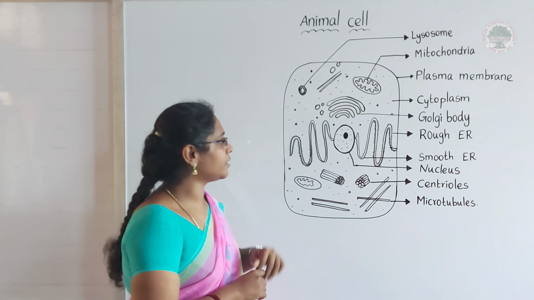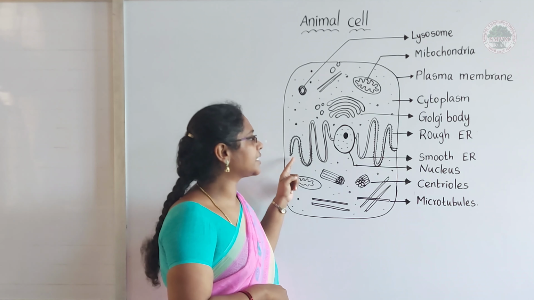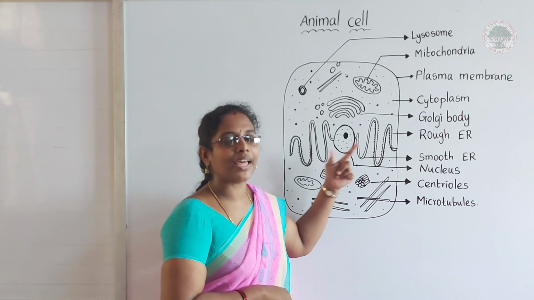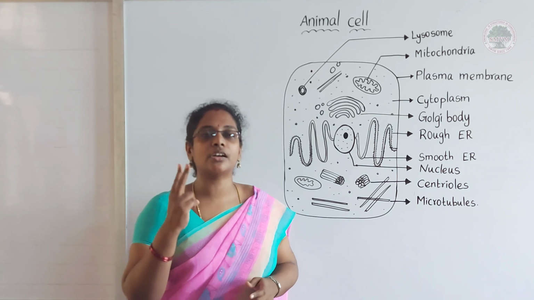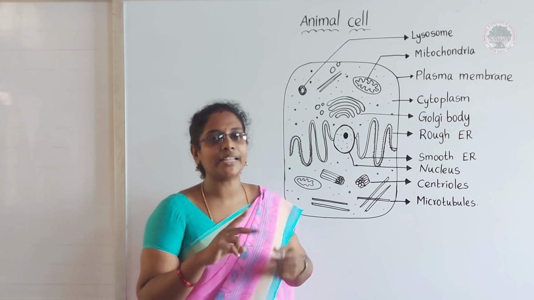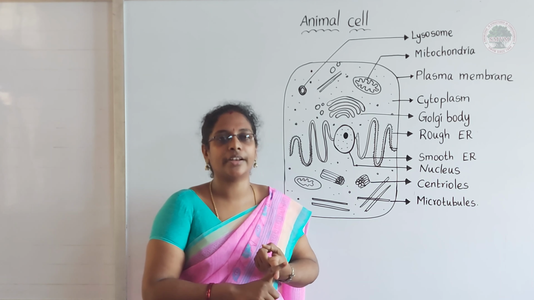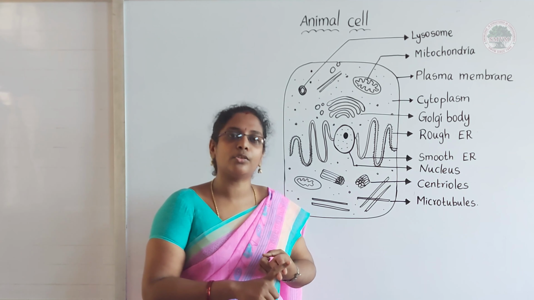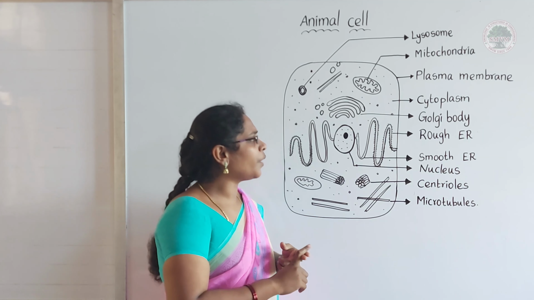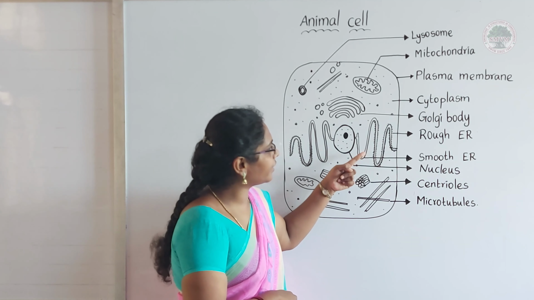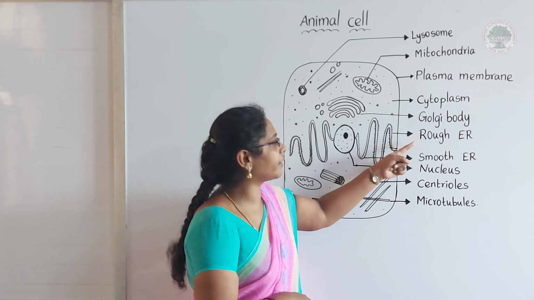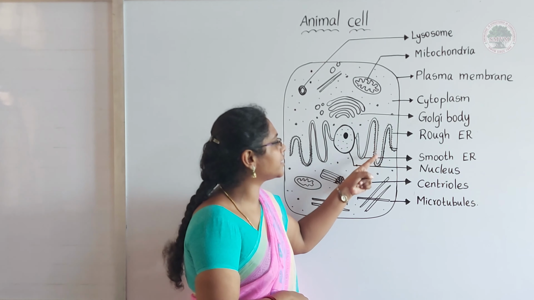Okay, the next we are going to discuss is endoplasmic reticulum. This endoplasmic reticulum is of two kinds. One is rough endoplasmic reticulum and the other is smooth endoplasmic reticulum. Why is it called rough and smooth? If you see the rough endoplasmic reticulum, small dots you can see.